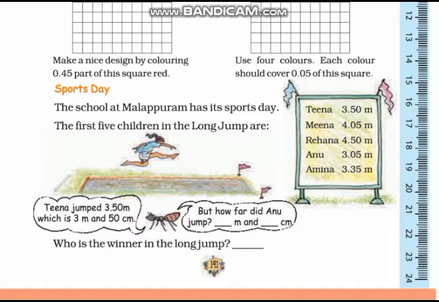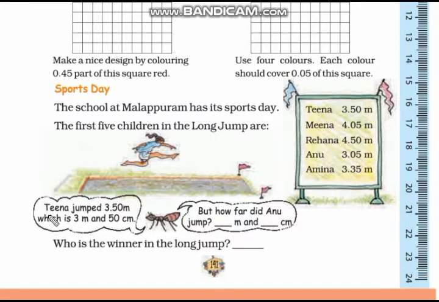Sports day. The school at Mallapuram has its sports day. The first 5 children in the long jump are. So children, here you can see the names of the first 5 children in the long jump. Tina 3.50 meter, Meena 4.05 meter, Rihanna 4.50 meter, Anu 3.05 meter, Amina 3.35 meter.